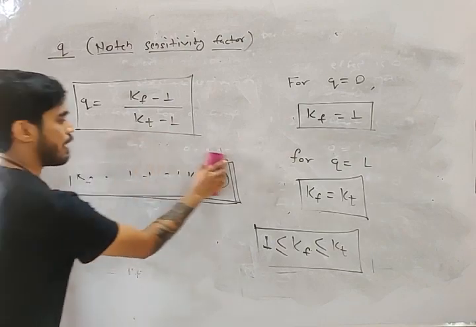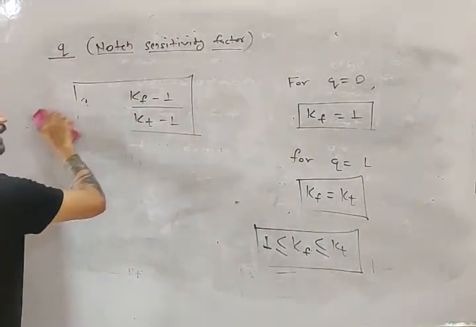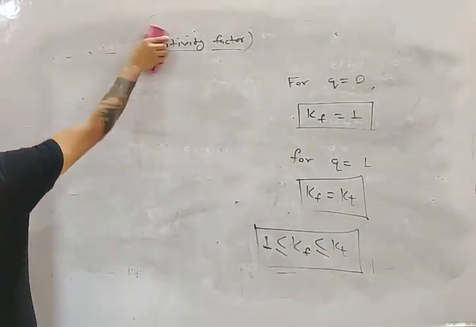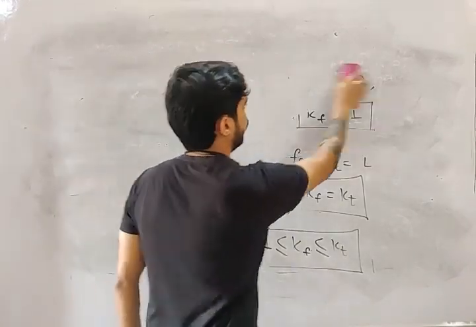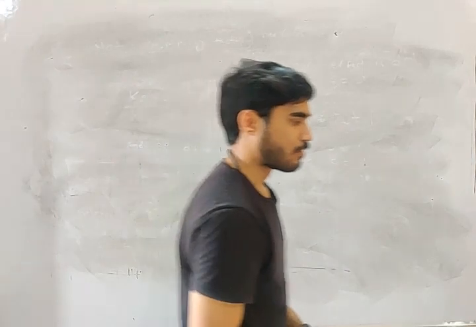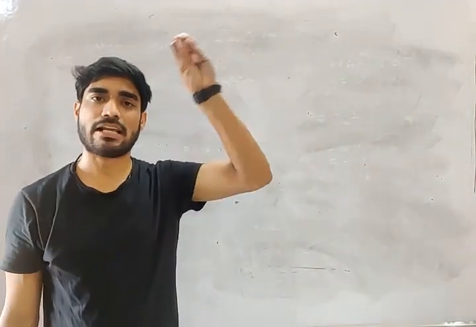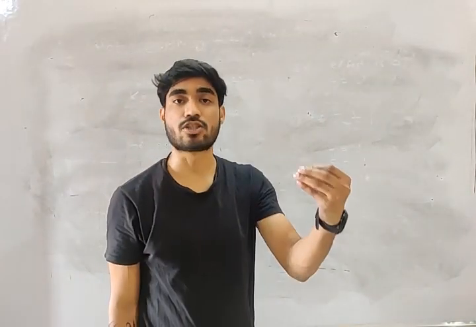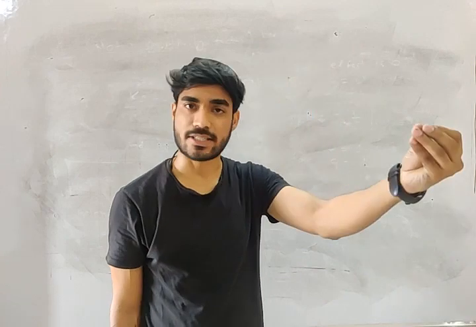So my friend, we have seen today different concepts related to fluctuating load. We saw what is fluctuating stress, repeated stress, completely reversed stress, mean stress, and stress amplitude. Then we saw how the material will fail under fluctuating load, what is fatigue failure, and what is endurance strength, the strength under fluctuating load.